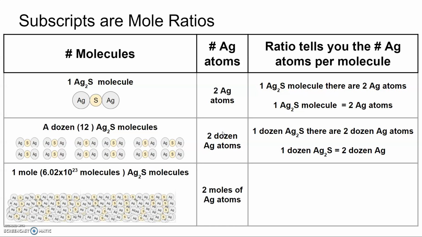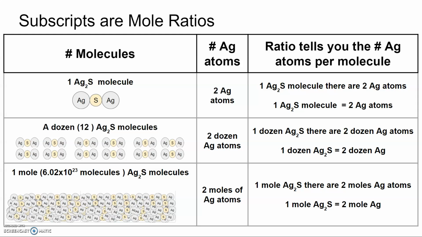But chemists don't deal in amounts in terms of dozens or number of molecules. They deal with it in terms of moles, right? So what if we had a mole of silver sulfide molecules? Then if you were to count up all of the atoms, it's going to be double that number, so that would be 2 moles of silver atoms.